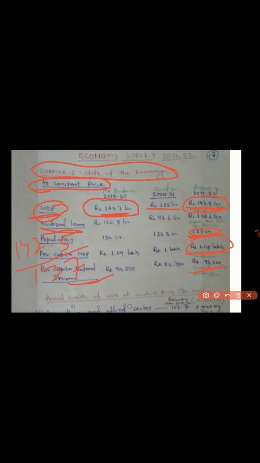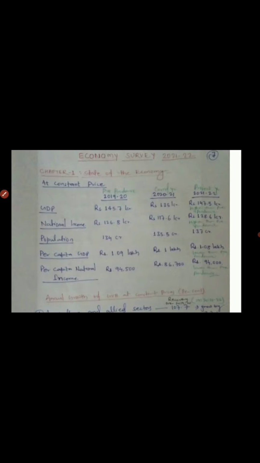Maybe some other factors also, that jobs have decreased, employment has decreased. This factor may also be a cause for this. But this is also one reason, that our population has increased, due to which per capita GDP has decreased and per capita national income has decreased. So tomorrow if the question comes that GDP increased, yes, GDP increased. National income increased, yes, it increased. Per capita GDP increased, no, it decreased. Per capita national income increased, no, per capita national income decreased.